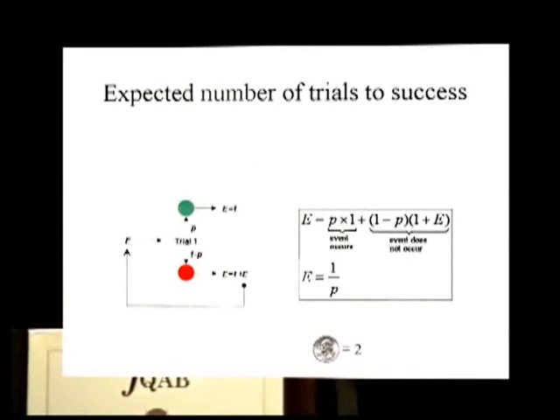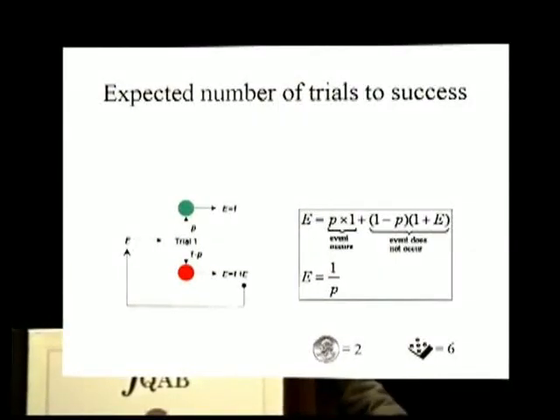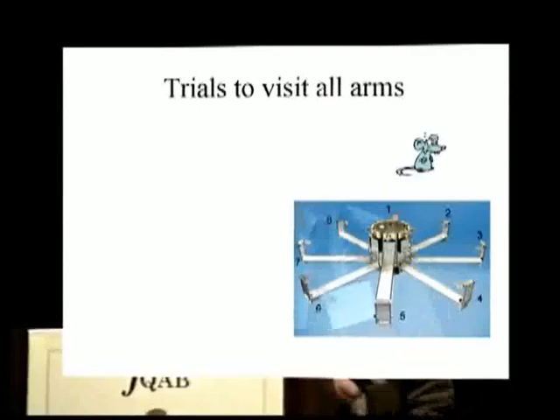Now, this, for many people, is highly intuitive because, for example, if you're interested in a coin, the probability of getting heads is 1/2. How many trials do you need before, on the average, before you get heads? Well, it's 2. 1 over 1/2. Okay, so you just take the reciprocal. And for the die, the expected number of trials before I see a face with the 5 dots is 6. It's 1 over 1/6. Okay? That's the end of this preliminary stuff. Now let's get to some interesting problems.